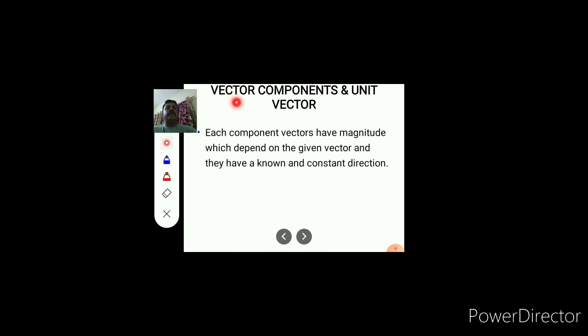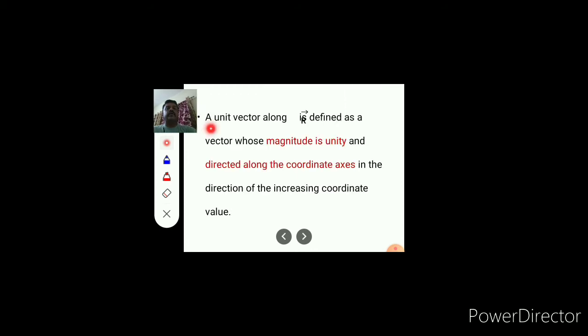Vector component and unit vector. Each component vector has a magnitude which depends on the given vector, and it has a known constant direction. A unit vector along r is defined as a vector whose magnitude is unity and which is directed along a coordinate axis in the direction of increasing coordinate value.